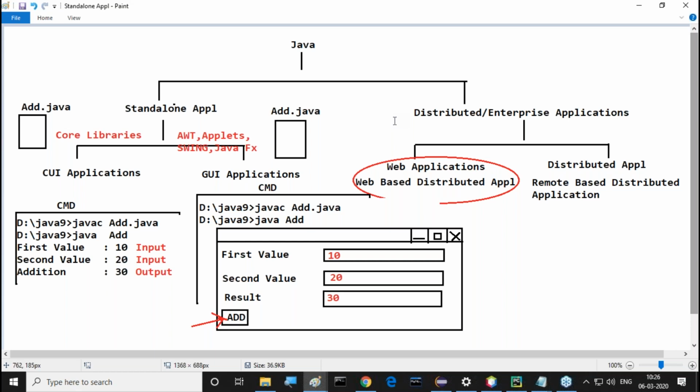Here we have a question. What exactly is the difference between a web-based distributed application and a remote-based distributed application? All of you are getting it or not? So this part I will discuss with you in the next class, as a continuation of it.